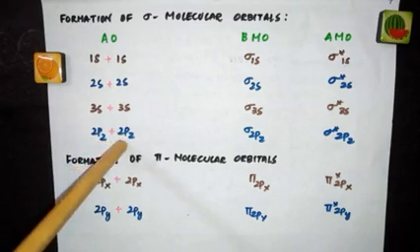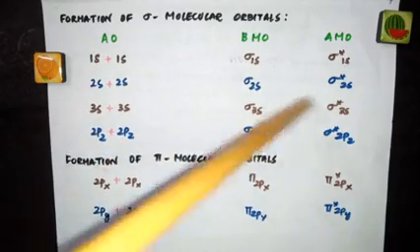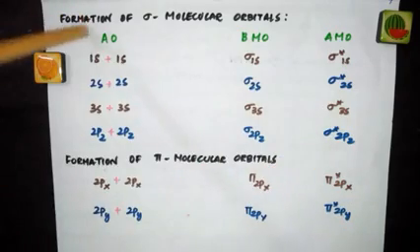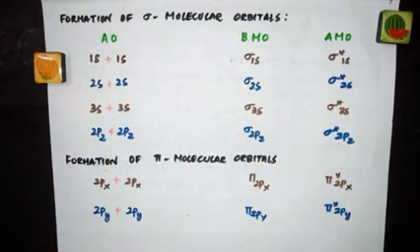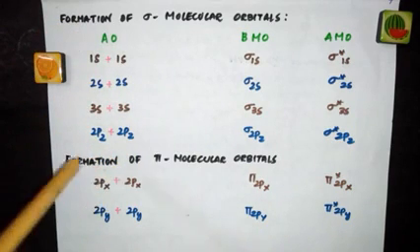Next one is 2pz and 2pz. You will get sigma 2pz and sigma star 2pz. So these are the combinations which give you sigma molecular orbitals. See, 1s, 2s, 3s and 2pz.